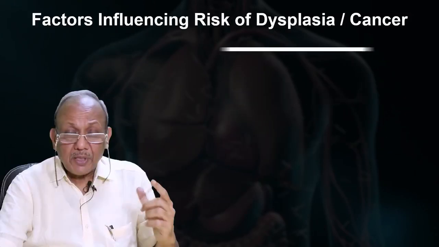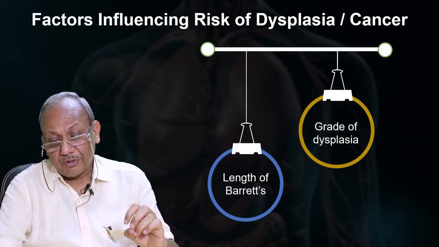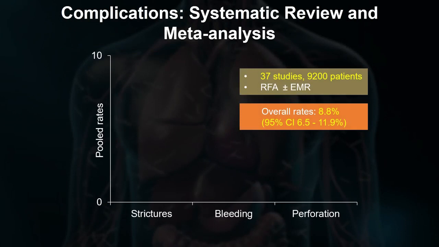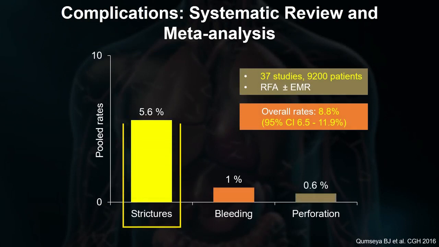What is dysplasia? That even the length of the Barrett's, grade of dysplasia, which patients need EMR, and the most important complication that we are worried about is the stricture.